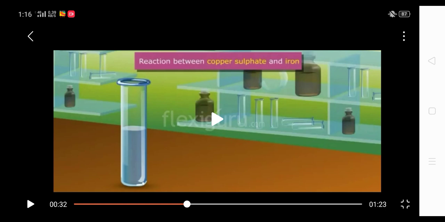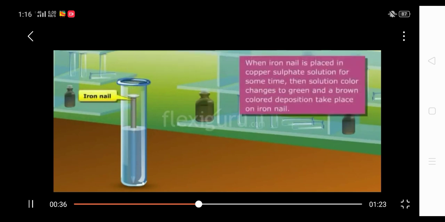Similarly, if you take copper sulfate solution in a test tube, and if you keep an iron nail into it, what will happen? Let us see. The copper sulfate solution is blue in color, and when you place an iron nail into it, after some time there is a change in the color of the solution.